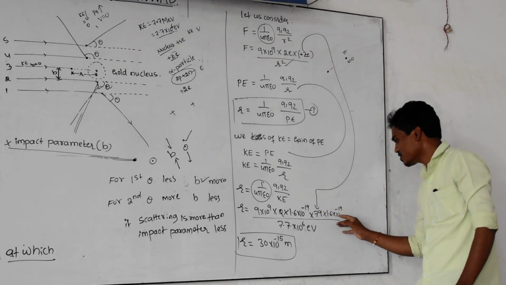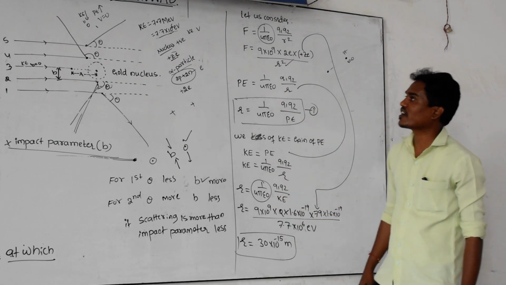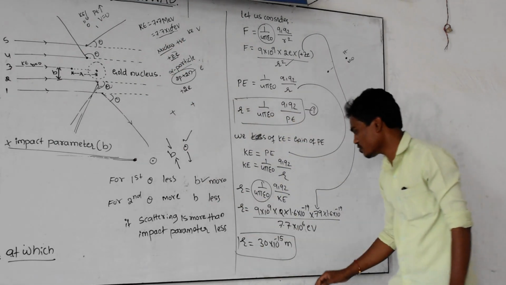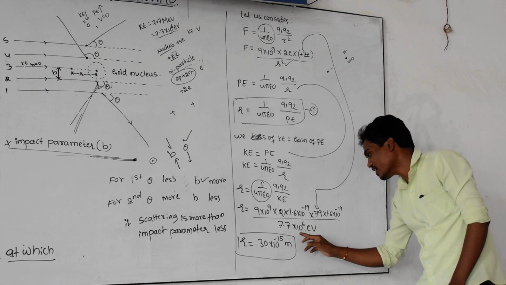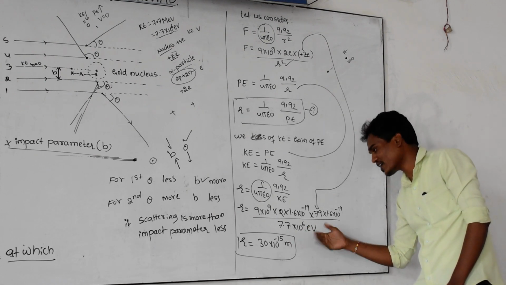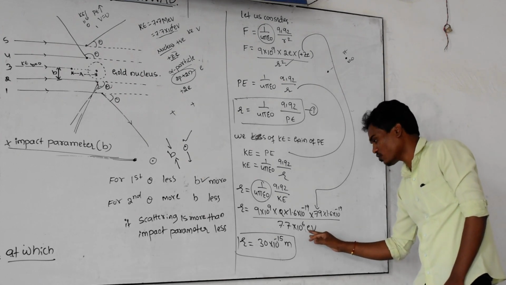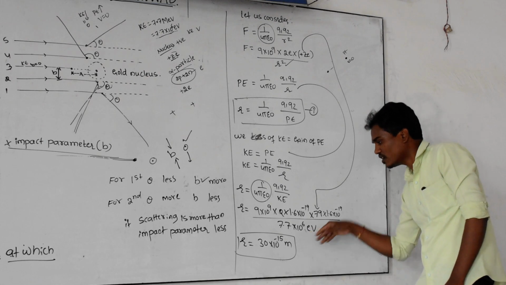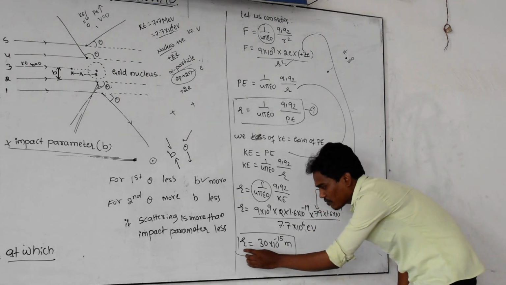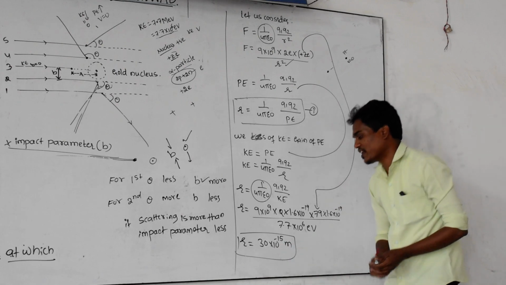Again E is 1.6, divided by the kinetic energy of each alpha particle, 7.7 into 10 to the power of 6 electron volt, converted using the charge of the electron, 1.6 into 10 to the power of minus 19. After calculation, the R value for gold nucleus becomes 30 into 10 to the power of minus 15 meter.